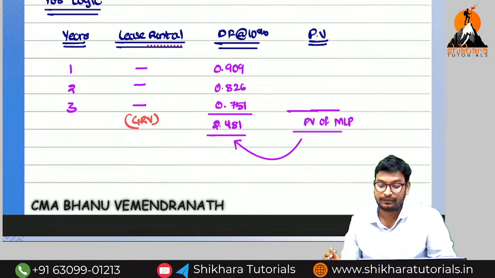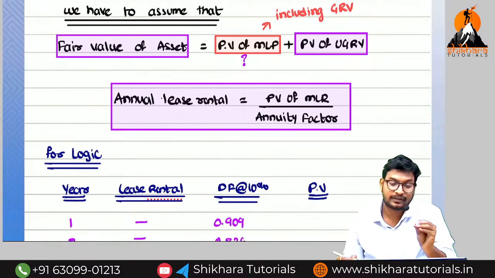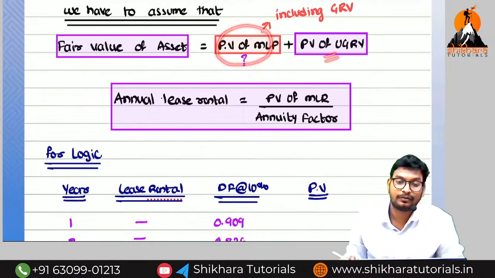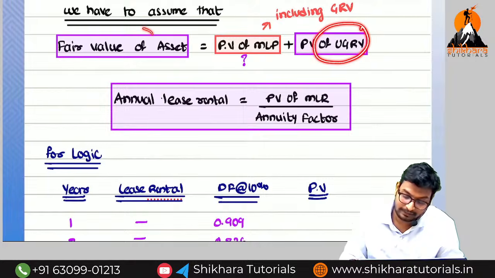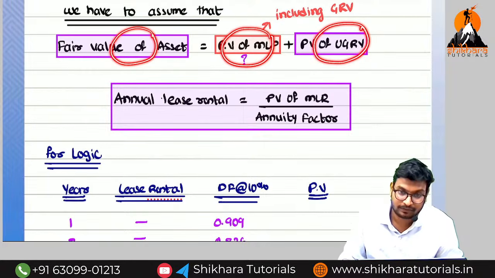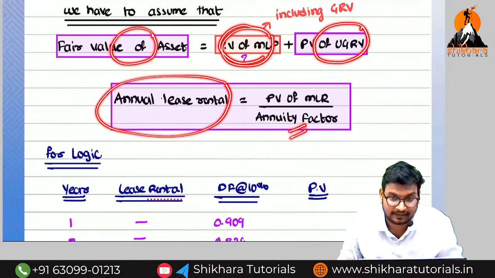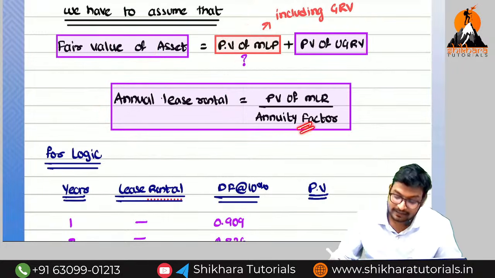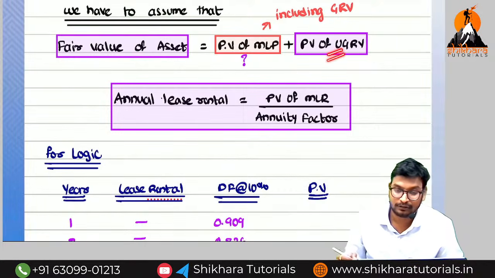So what is the formula we need to remember? Our assumption is that the fair value of the asset is equal to the present value of minimum lease rental plus the present value of unguaranteed residual value. They will give these values. Dividing by the annuity factor, we get the annual lease rental. The annuity factor and these values they will give in the examination, no problem.